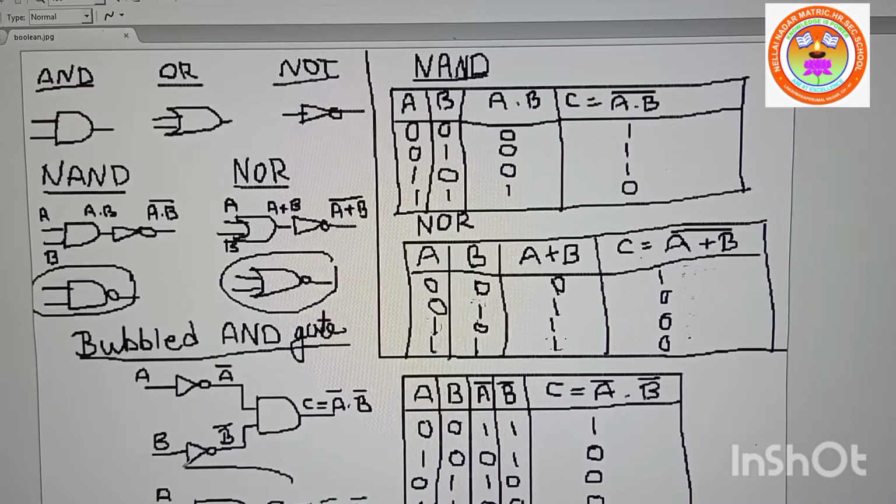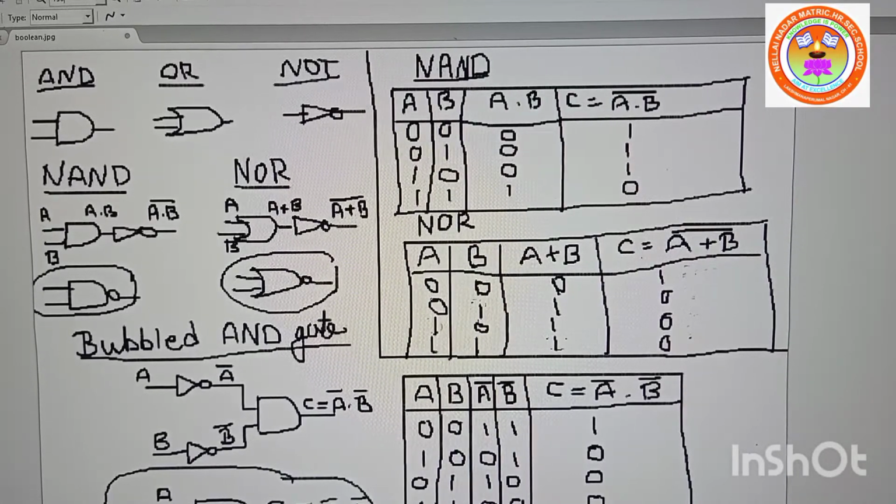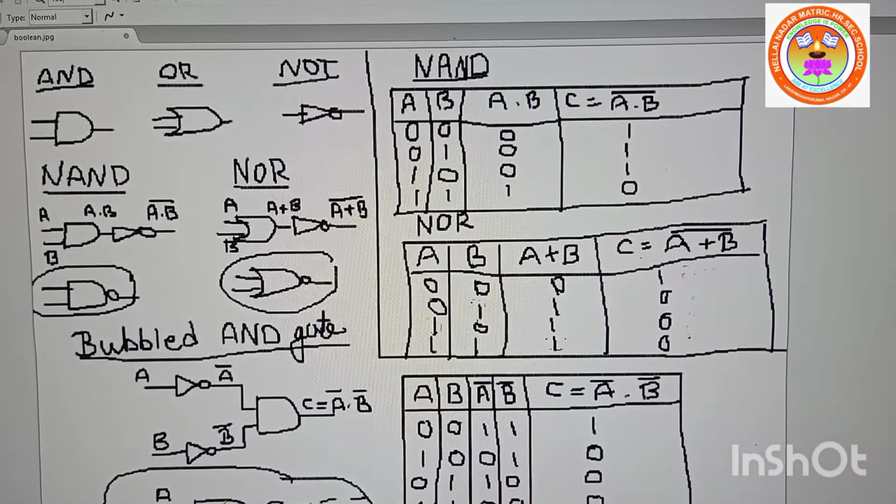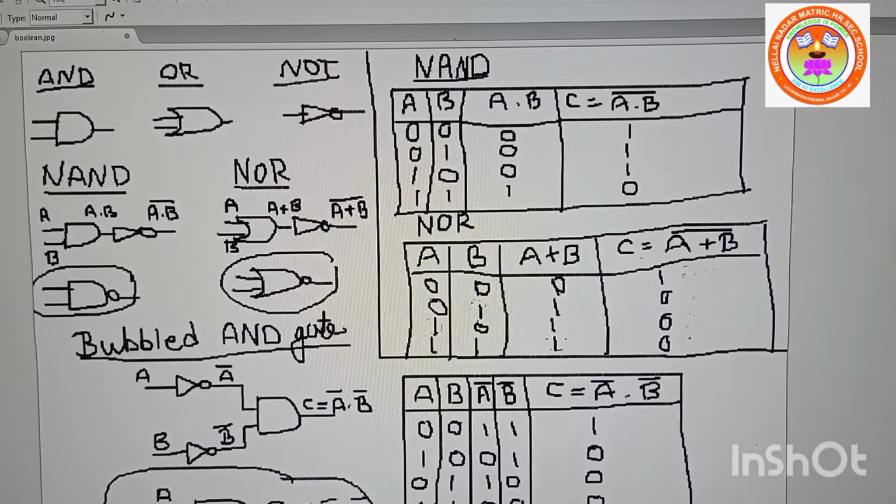As I told, this is a component. This is a symbol. This is a circuit, right? Suppose if you are not getting this circuit, using one AND and two NOT, you can get this bubbled AND gate.